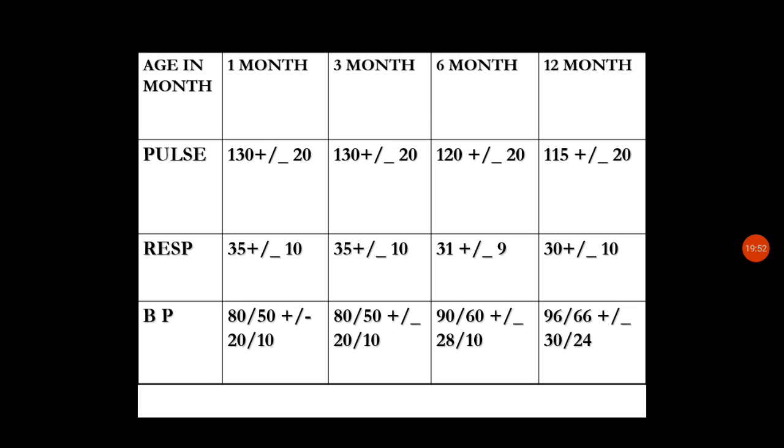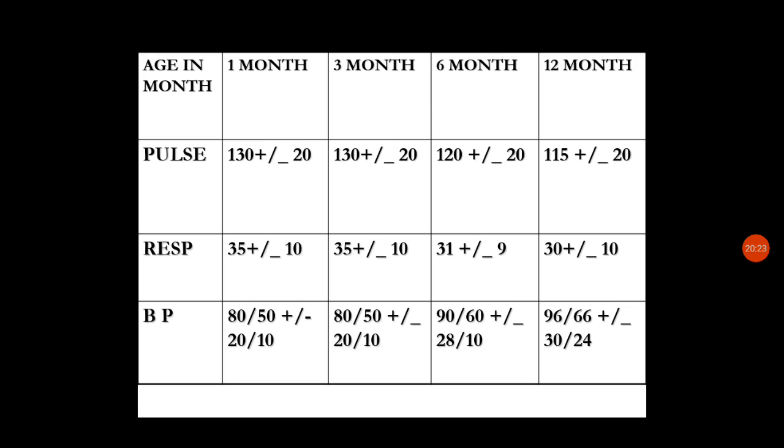In 3 months again it will be 130 plus or minus 20, 35 plus or minus 10 in respiration, and 80 by 50 plus or minus 20 by 10. In 6 months it is slightly decreasing, the pulse is decreasing to 120 plus or minus 20, respiration becomes 31 plus or minus 9, and the blood pressure becomes 90 by 60 plus or minus 28 by 10.